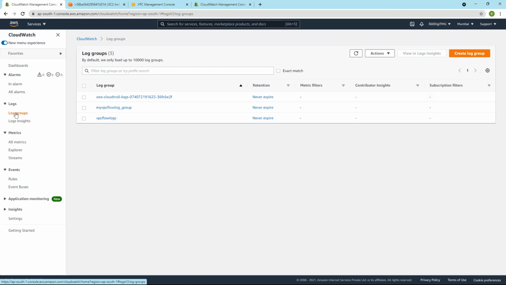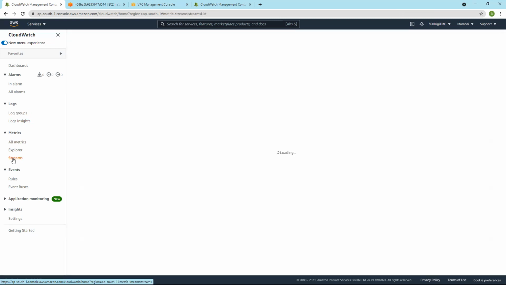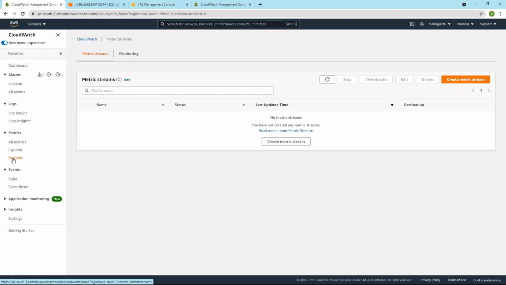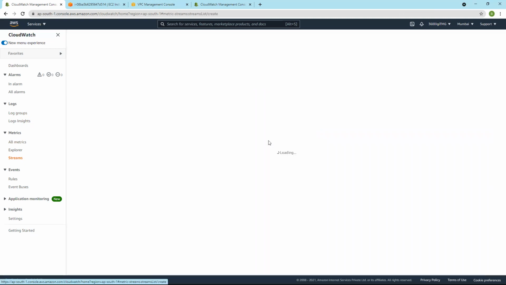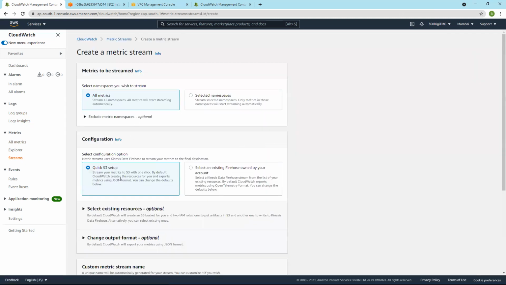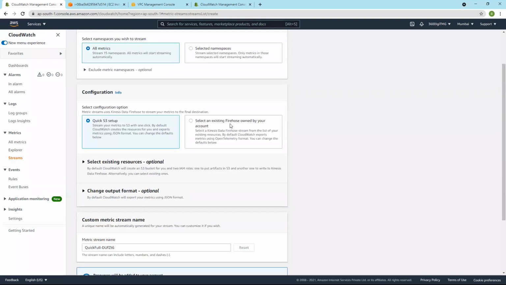And if you want to log the values in real time, if you want to monitor in real time, then we have streams. CloudWatch log streams. It will stream real time data. You can monitor real time traffic, create a metric stream, and it uses S3 or Kinesis delivery stream.